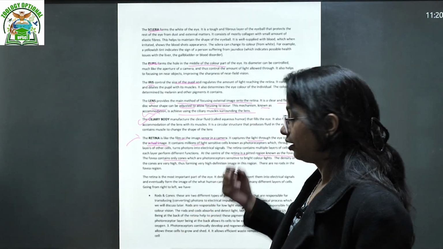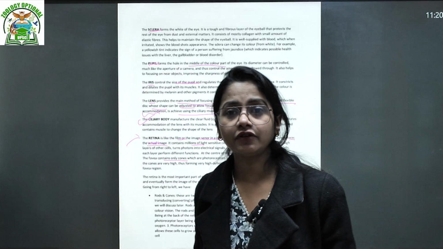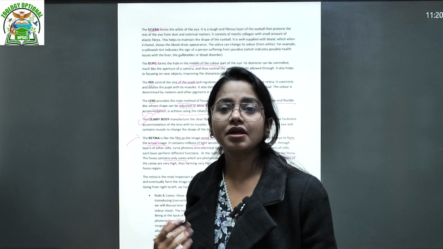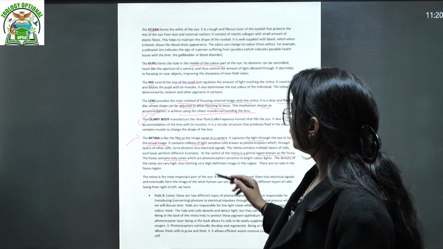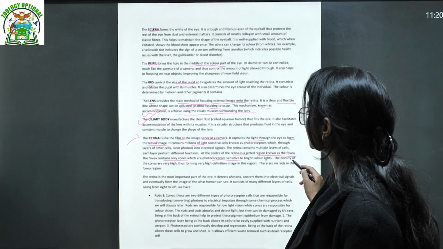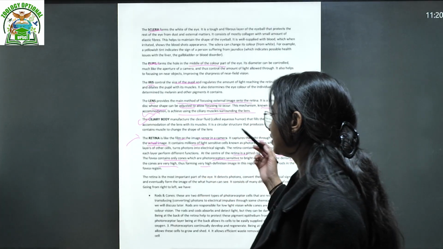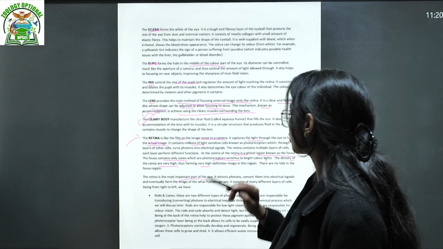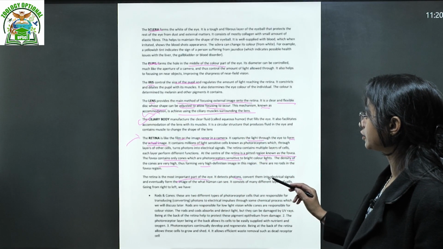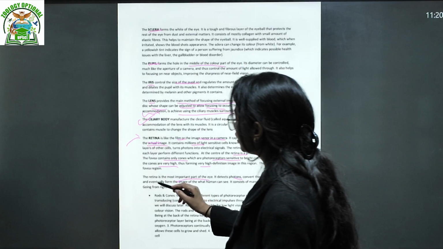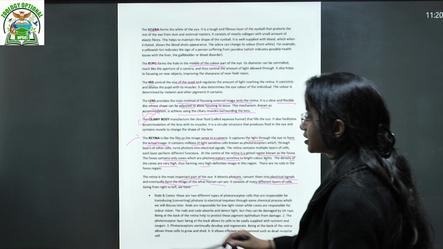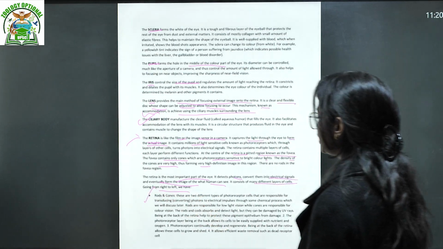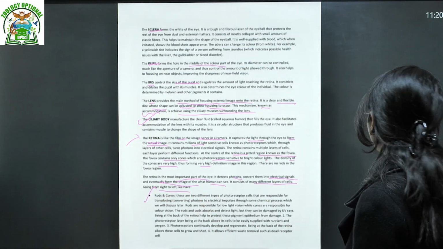All these things will come into discussion when we talk about the mechanism of vision in the human eye. Cones are the photoreceptors sensitive to bright color light, and their density is very high. The retina is the most important part because it detects photons, converts them to electrical signals, and eventually forms the image of what a human can see. It consists of many layers of cells. We have already talked about the rods and the cones.